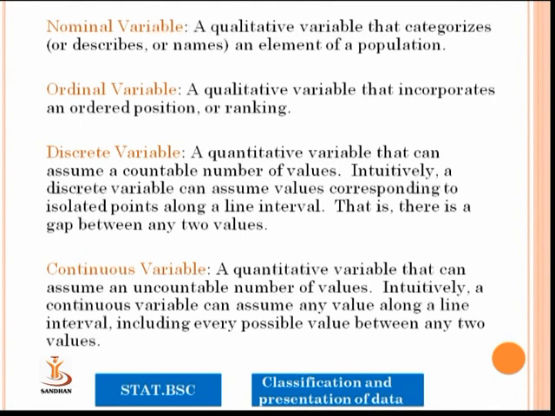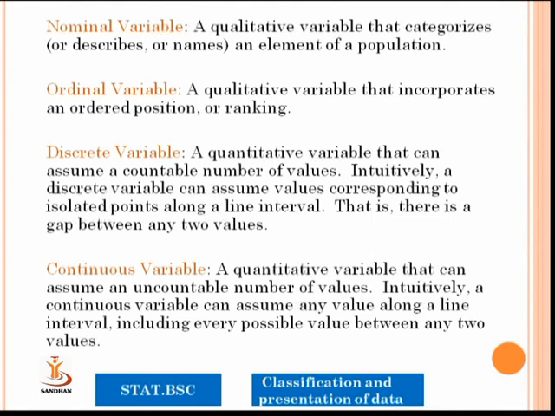Discrete variable, a quantitative variable that can assume a countable number of values. Intuitively, a discrete variable can assume values corresponding to isolated points along a line interval, that is, a gap between any two values. We are having a sort of difference that can be easily visualized.